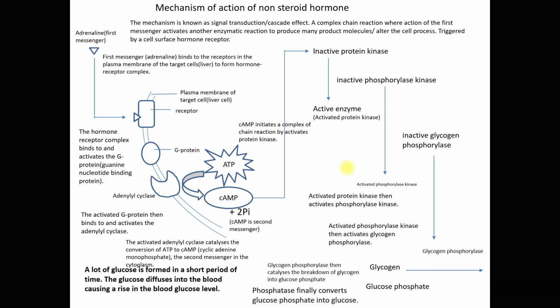And then what do we get? A lot of glucose is formed in a short period of time. The glucose then diffuses into the blood, causing a rise in the blood glucose level. So each protein kinase catalyzes phosphorylation of many proteins. So this is how we have the adrenaline rush. When we have this adrenaline inside our blood, what happens? It will give us a surge of energy. The surge of energy comes from the surge of the glucose level inside our blood.